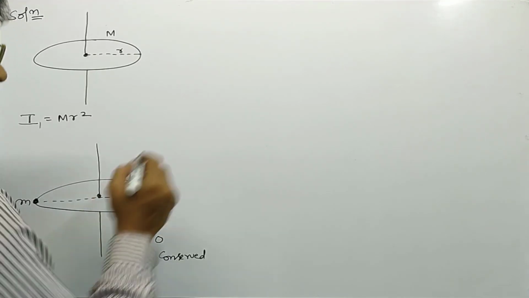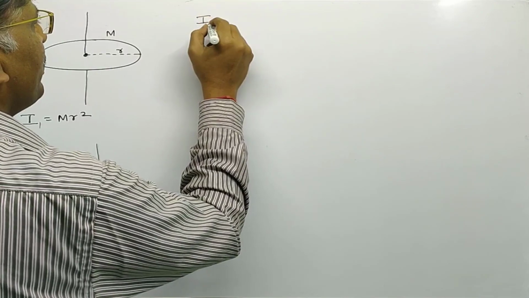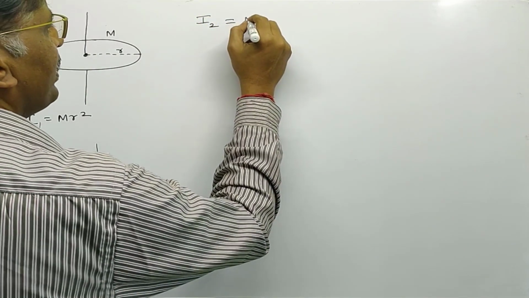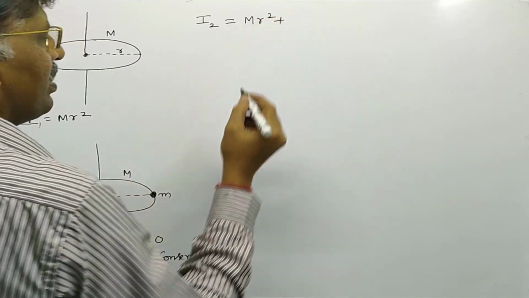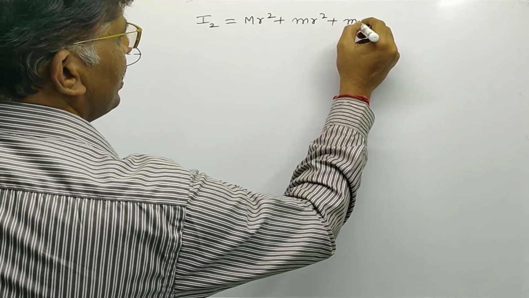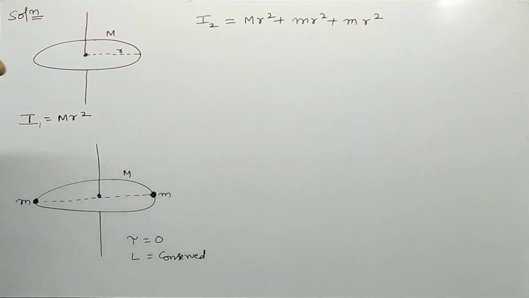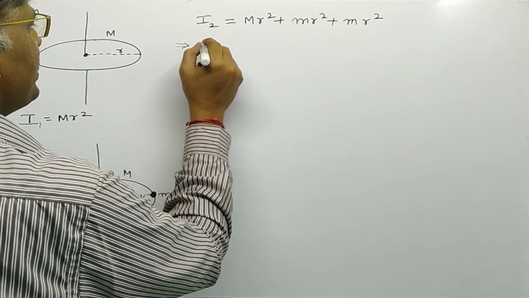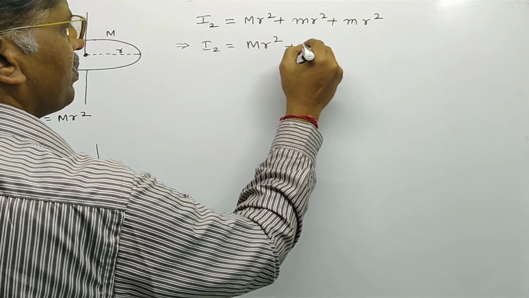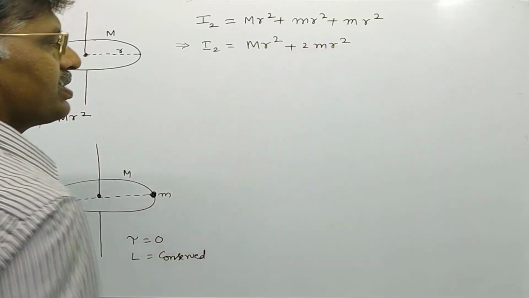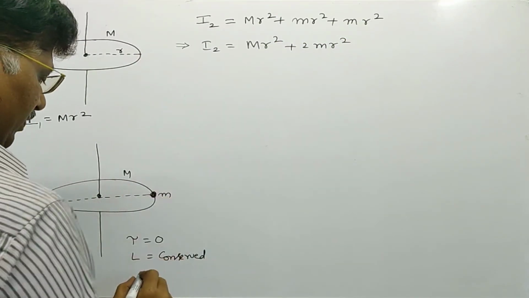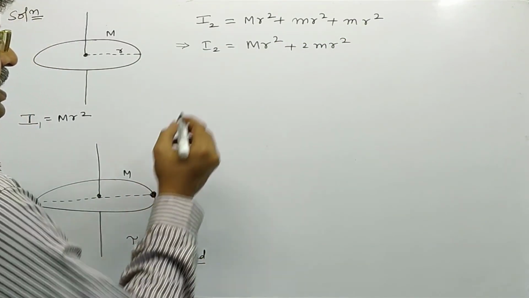First of all, in the second case, we can write the moment of inertia I2 is equal to the total moment of inertia: capital M into r square for the ring, plus m into small r square for one mass, and m into small r square for the second mass. That implies I2 is equal to capital M into r square plus 2m into r square.